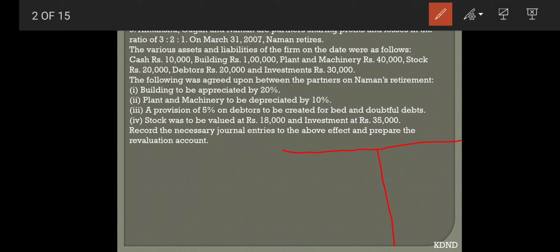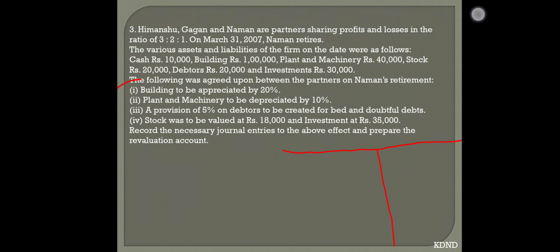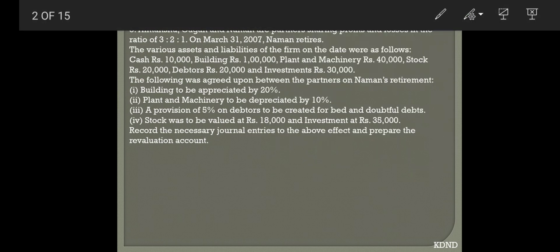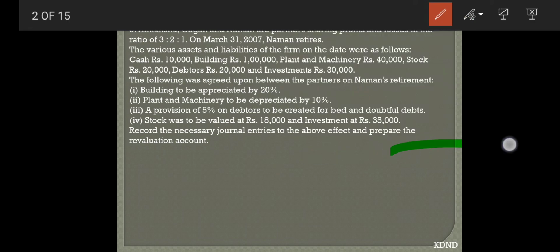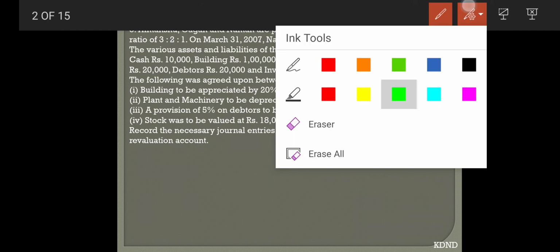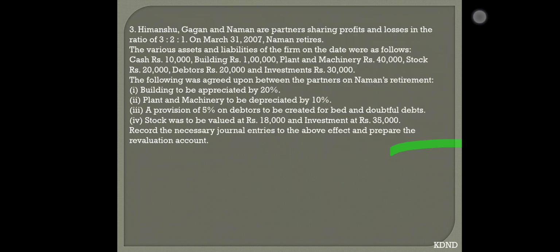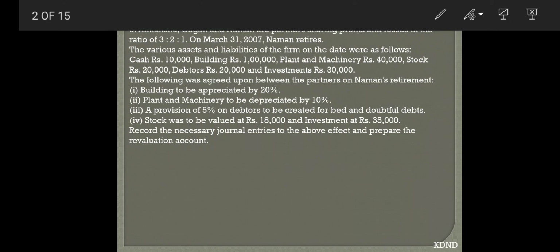So very first, various assets and liabilities are in the firm. These are some of the assets and liabilities which are appearing in the sum, and here the following was agreed upon by the partners on Naman's retirement. So these are some of the adjustments which we have to carry forward. So let us start with the sum.